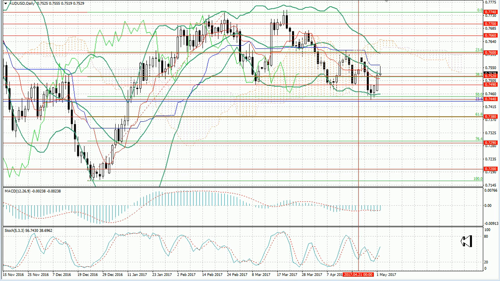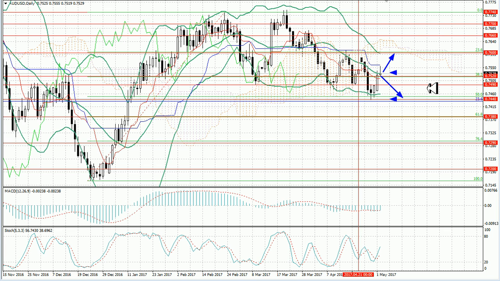Last week the Australian dollar-US dollar pair fell to a cluster of Fibonacci corrections near the level of 0.7440, but at present corrected to the middle MA of Bollinger Bands in the region of 0.7530. A price consolidation above this level could lead to a growth continuation towards 0.7600. Otherwise, the price could return to the level of 0.7440.